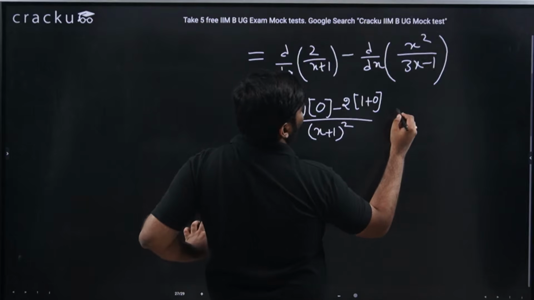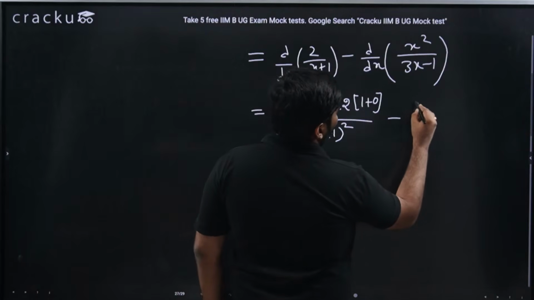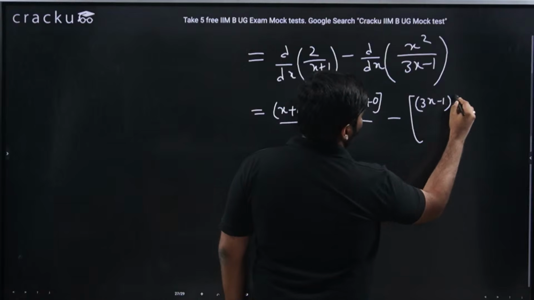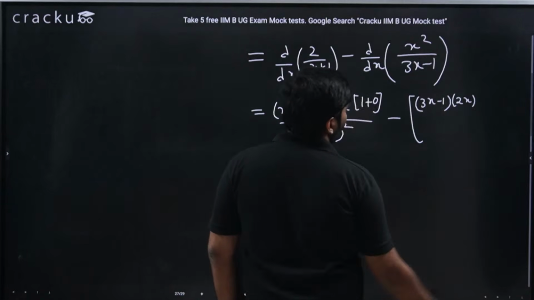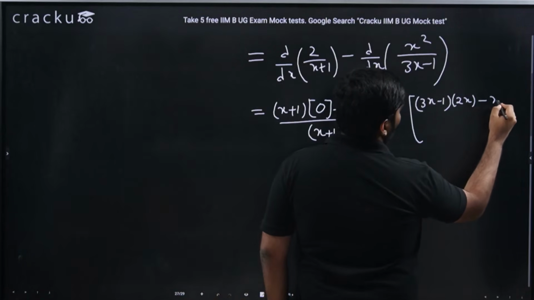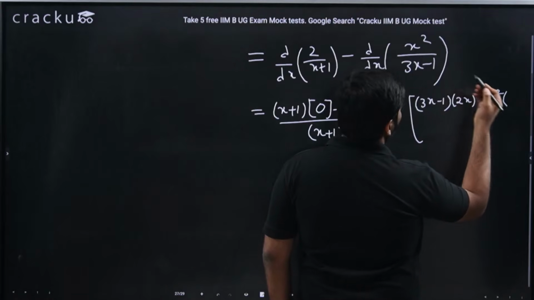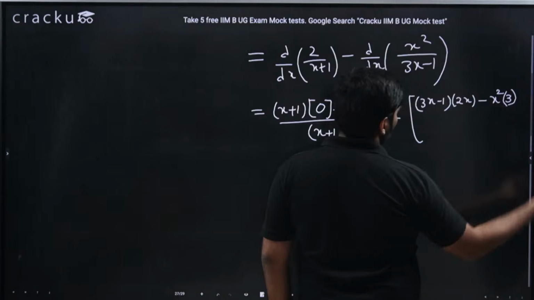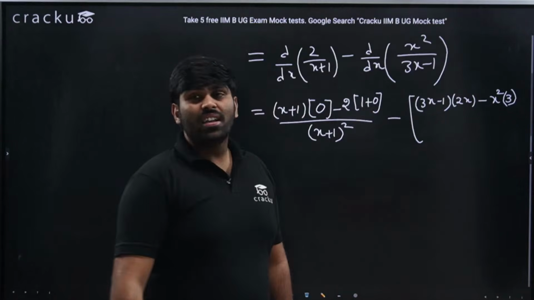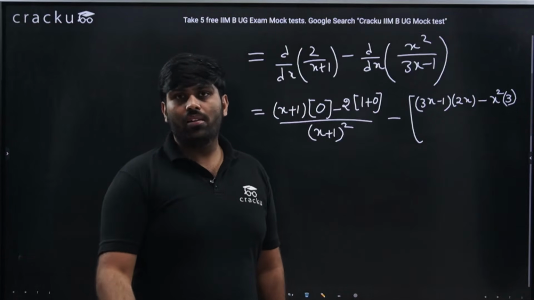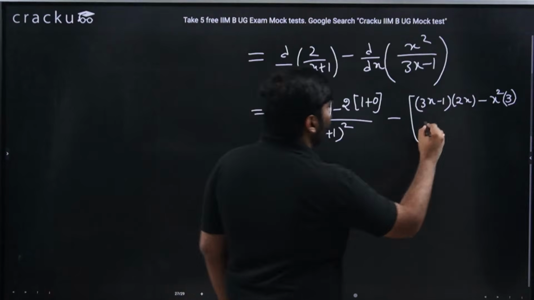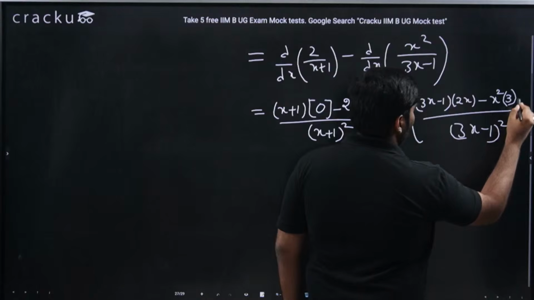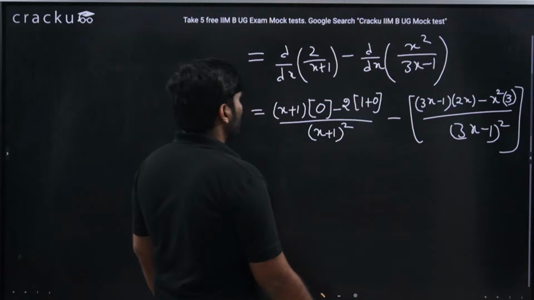Similarly, for the second term, minus of 3x minus 1 into differentiation of x square, which is 2x, minus u into v dash, that is x square into the differentiation of 3x minus 1, which is 3, divided by 3x minus 1 whole square. See, what did we do here?